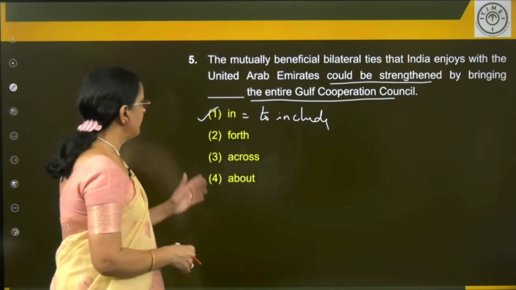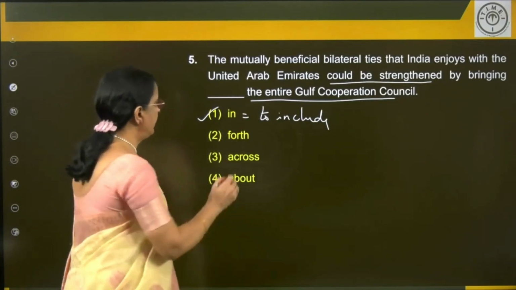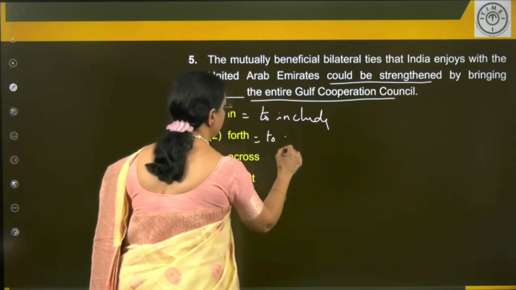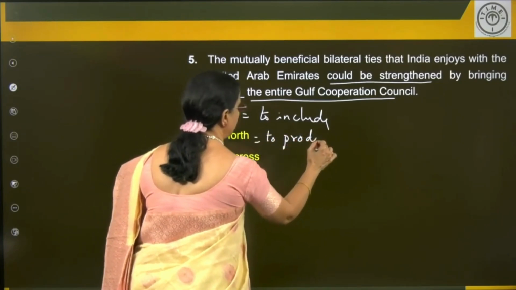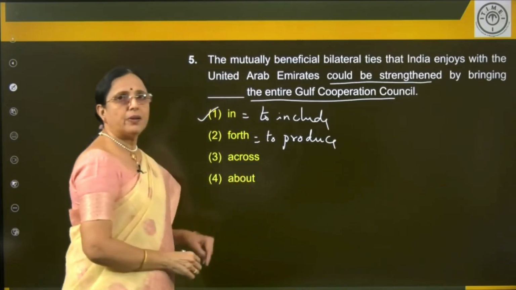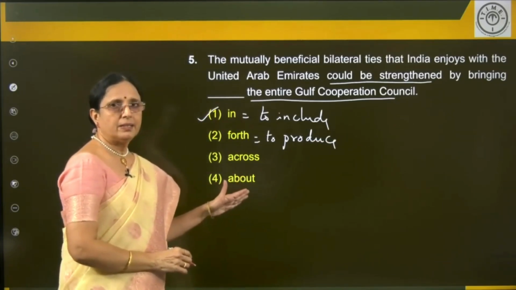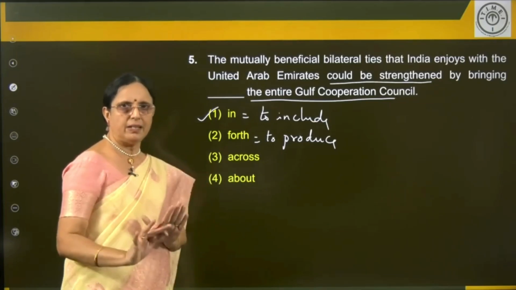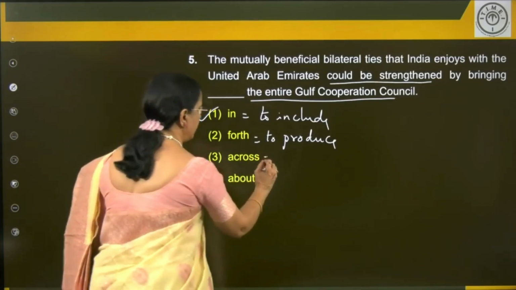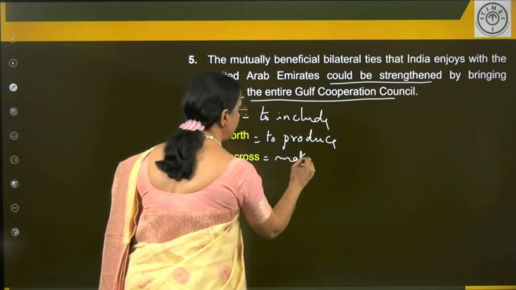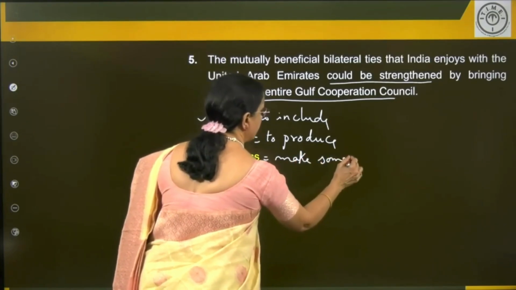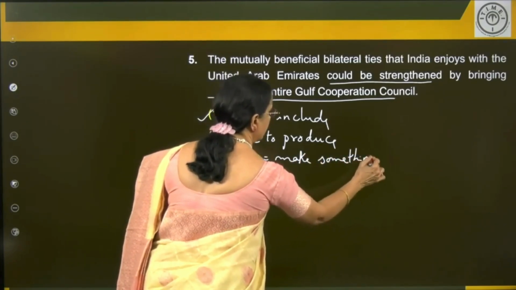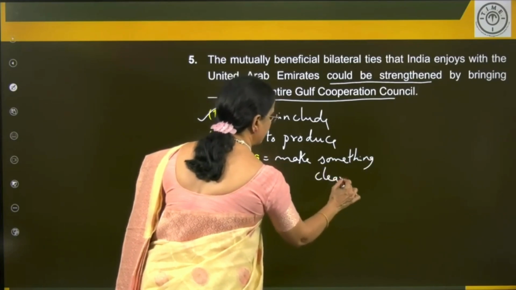Straight answer. Bring forth. What is bring forth? Bring forth is to produce. Bring across is make someone understand something or make something clear, anything. Do you understand? Right. Bring across is make something clear to someone.